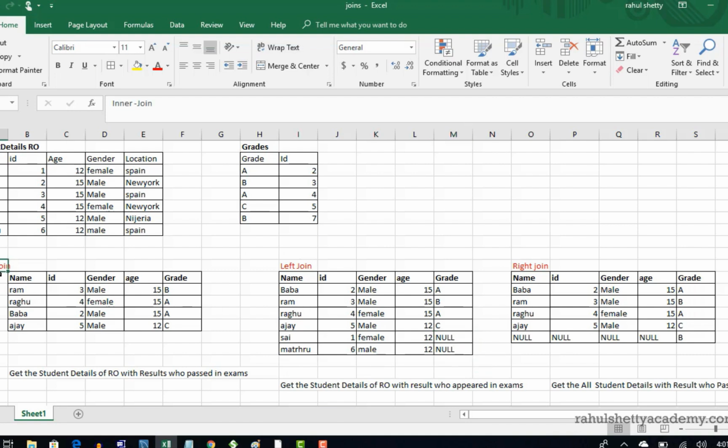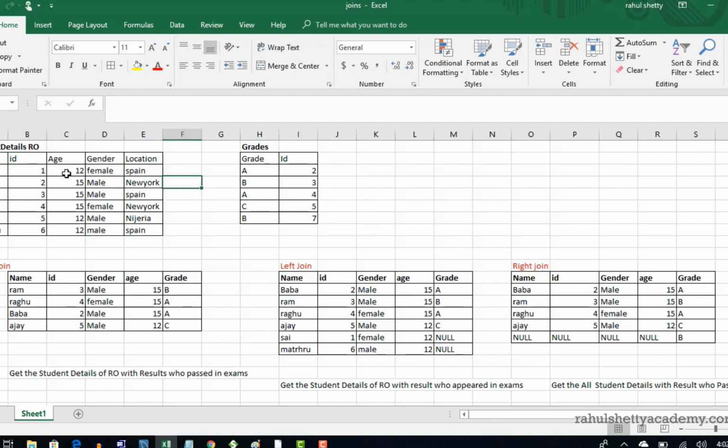Whereas normal join says, if you find an exact mapping, id 2 to 2, then only print that row. That's what join says. So if you use that query, your question should be like this: give me the student details who passed in this exam.